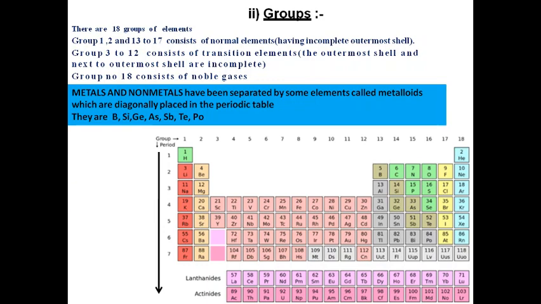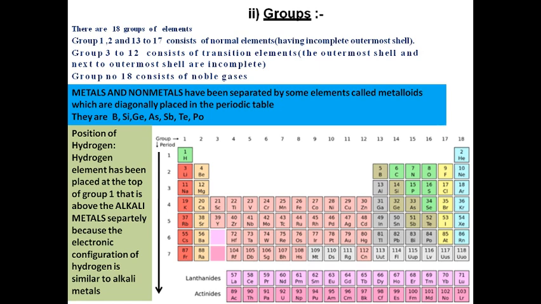Okay, now let's see the position of hydrogen. The hydrogen element has been placed at the top of group 1, and this group 1 is known as the alkali metal group. Hydrogen is placed at the top of group 1 because the electronic configuration of hydrogen is similar to alkali metals.